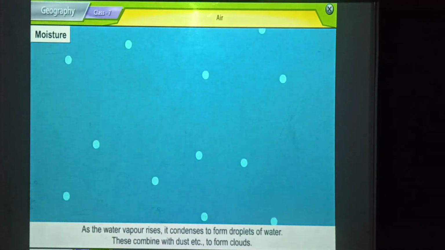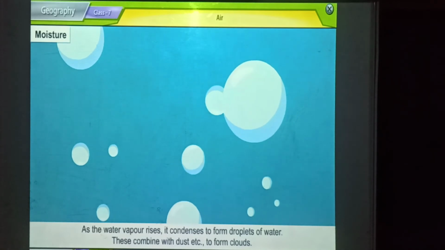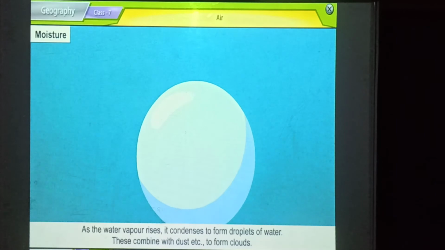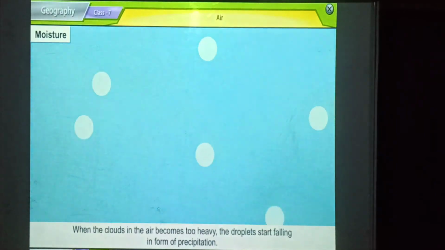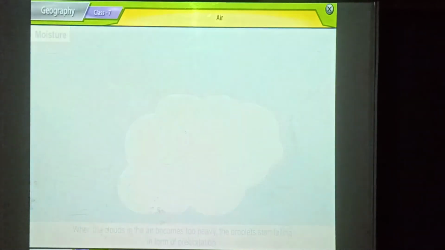As the water vapor rises, it condenses to form droplets of water. These combine with dust etc. to form clouds. When the clouds in the air become too heavy, the droplets start falling in form of precipitation.